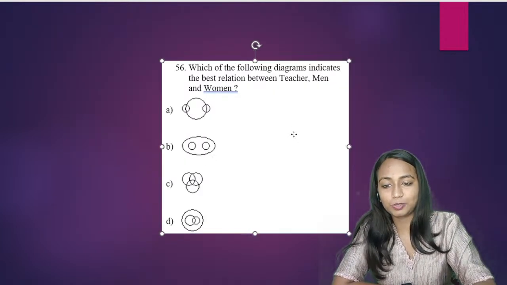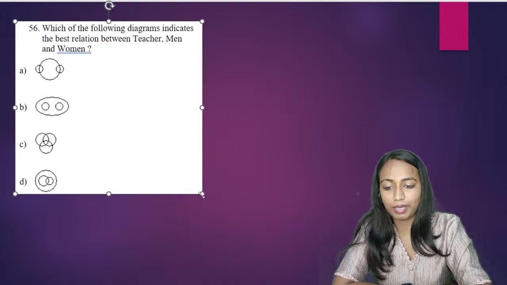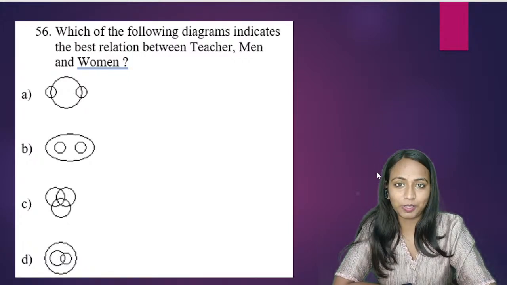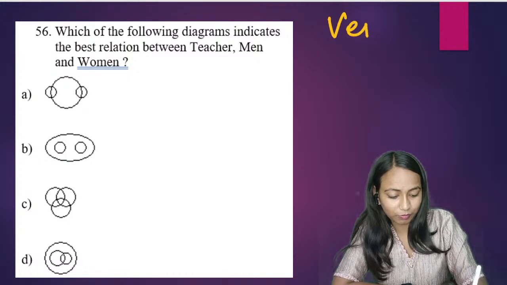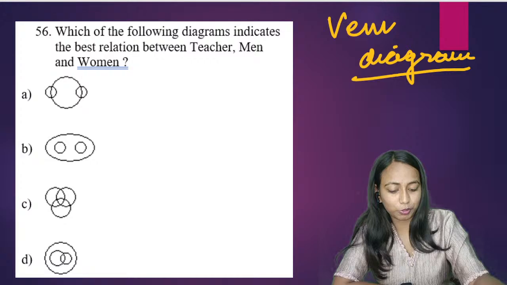The next question: which of the following describes the best relation between teacher, men, and women? It's a Venn diagram based question. You have to tell which of these expresses the best relation between teacher, men, and women.